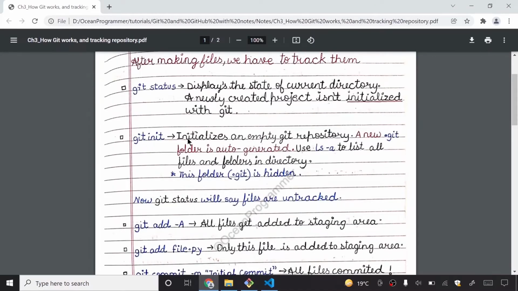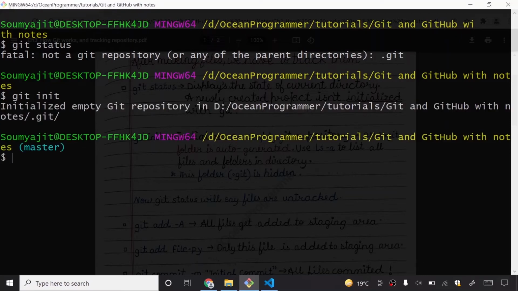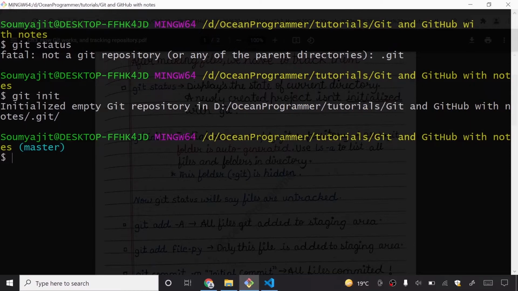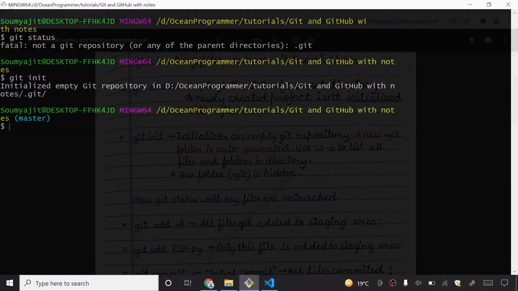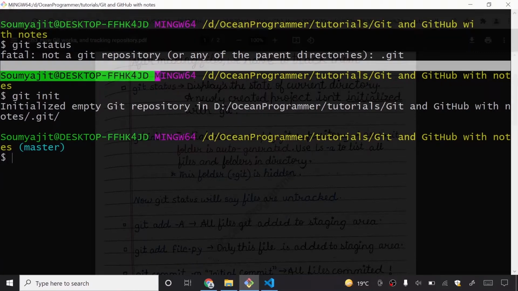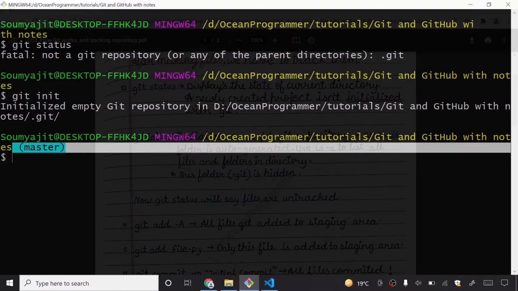So what is git init? Git init initializes an empty repository. If I write git init, it says initialized empty repository in this path. You can see here that before, the prompt was only this one, and now a master has got added here.